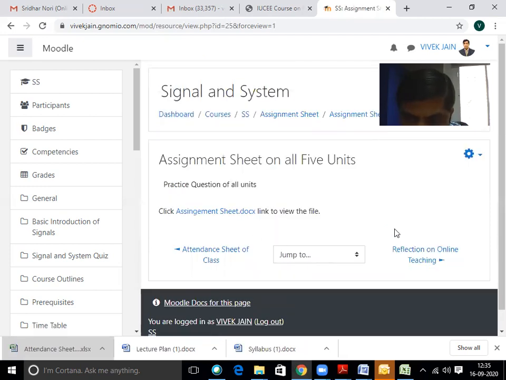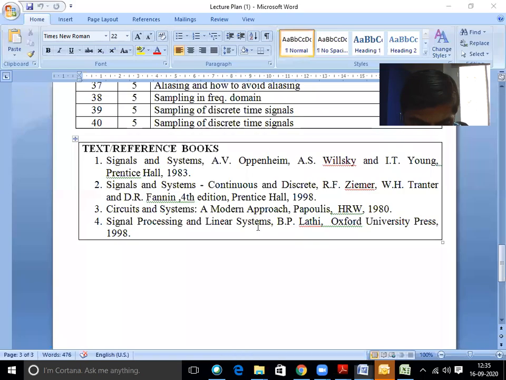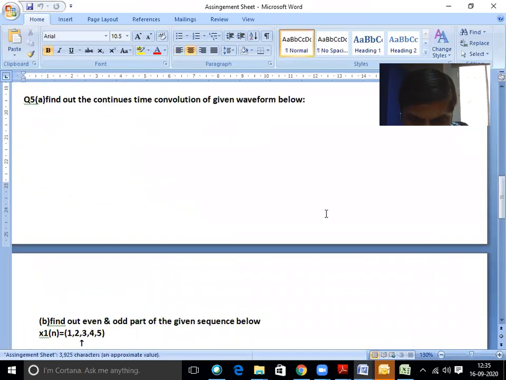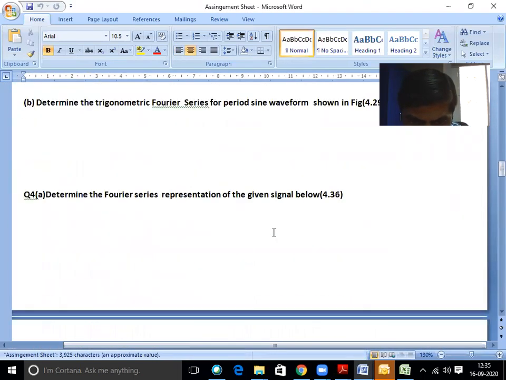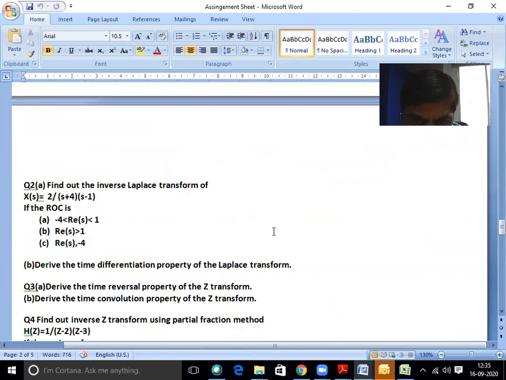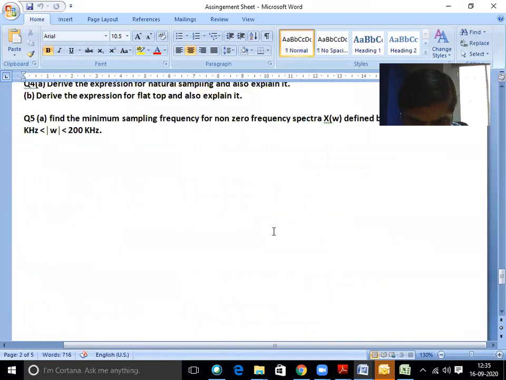We also provide the assignment sheets to the students unit wise. The assignment sheets are available in doc form. Students click on that and open the assignment sheet unit wise: Unit 1, Unit 2, Unit 3, Unit 4, Unit 5.